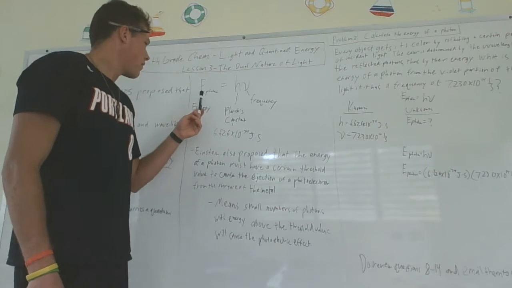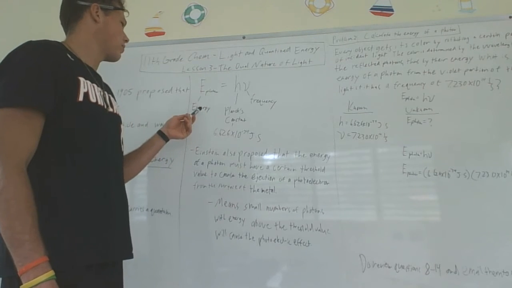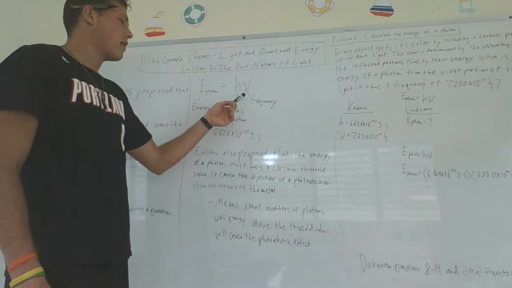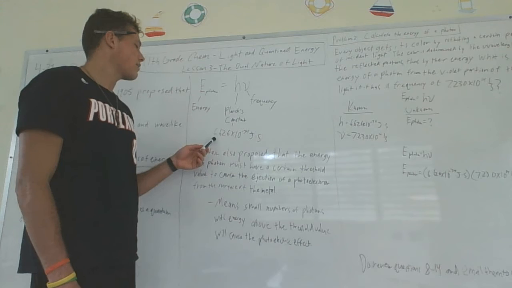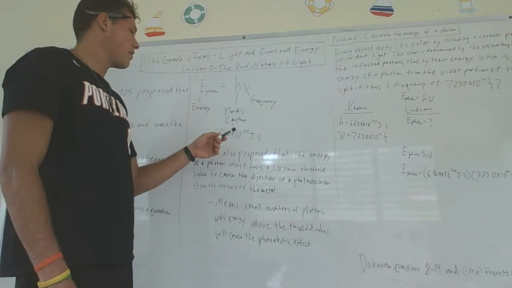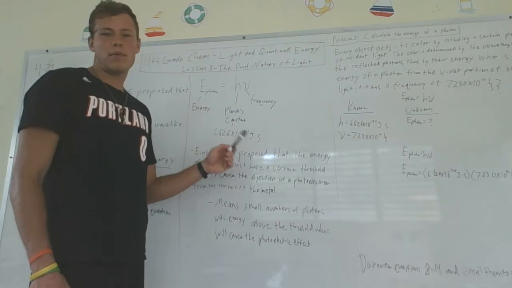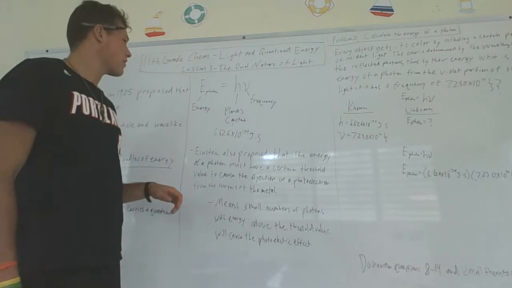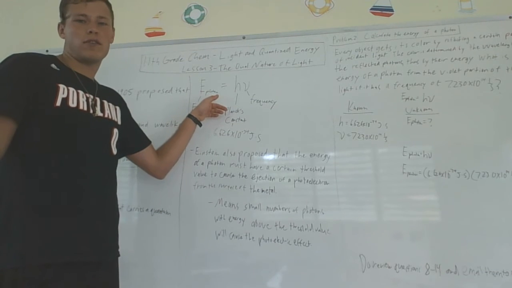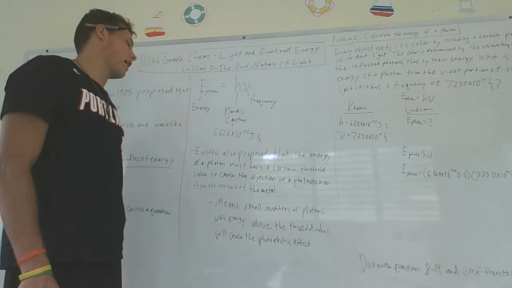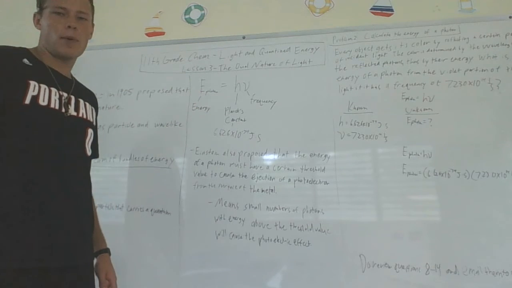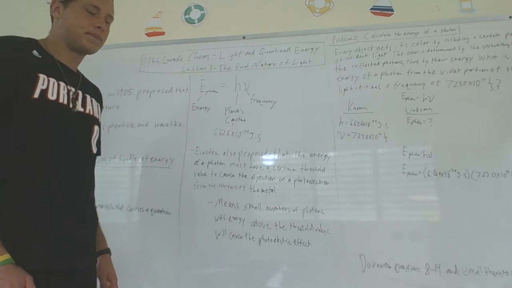So h is still Planck's constant, 6.626 times 10 to the minus 34th joules times seconds, and v is still frequency. The only difference is that instead of energy of a quantum, it's energy of a photon. We'll do a sample problem with that in a second.